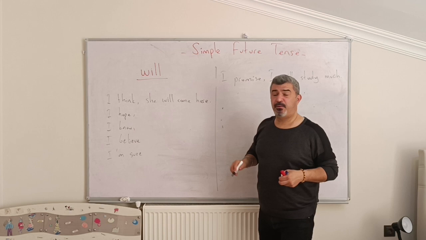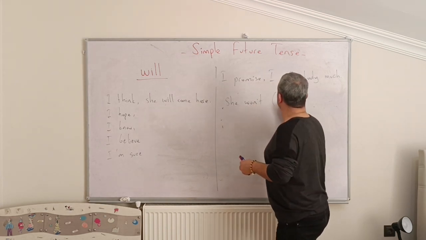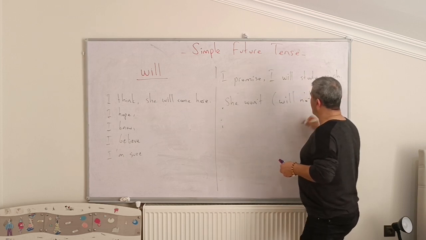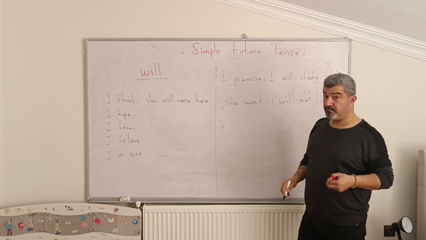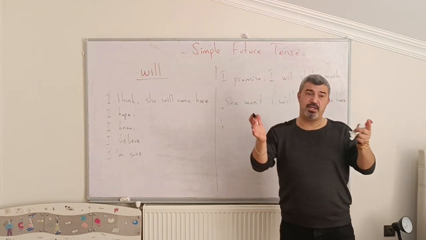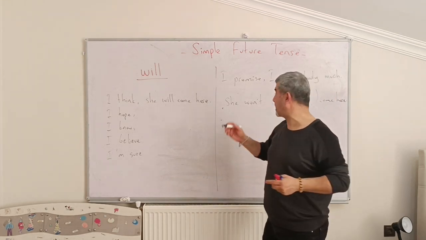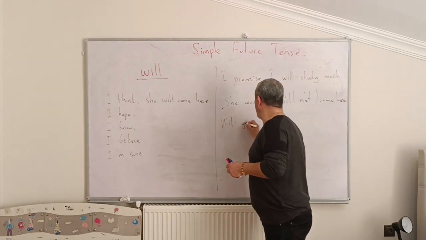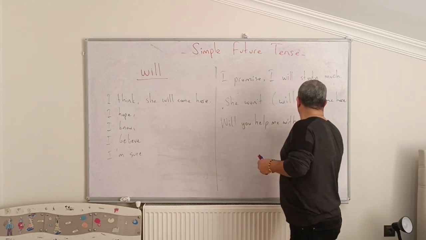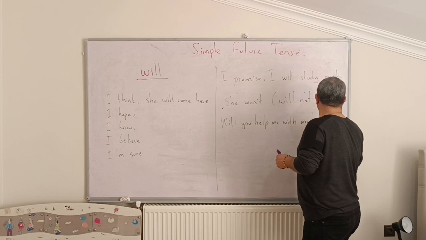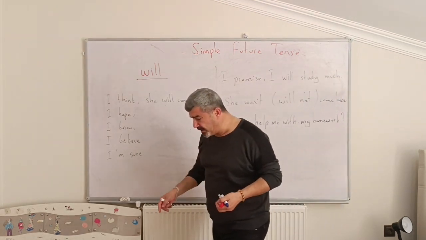The negative form of will we use, for example, she won't. It means that she will not. It is she won't come here. If you ask a question, we put the will at the beginning of the sentence before the subject. So, for example, will you help me with my homework? Daddy, will you help me with my homework? You can ask it.